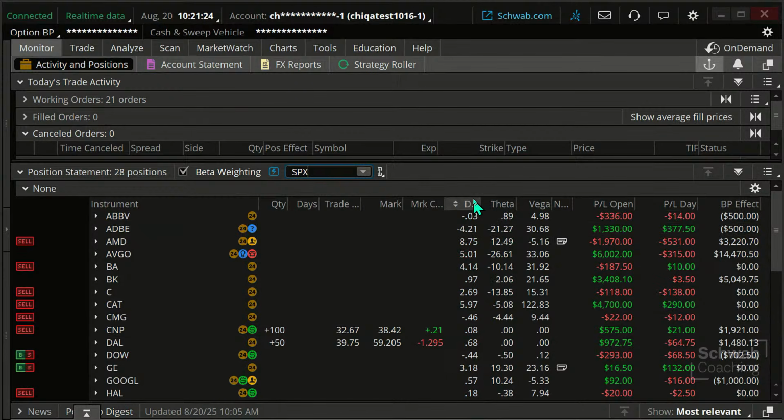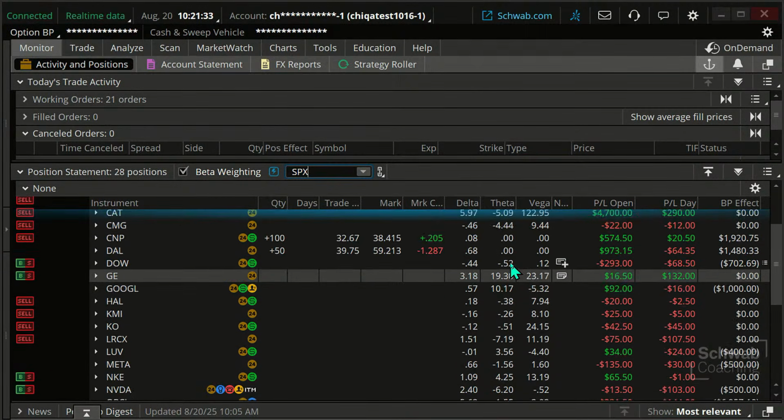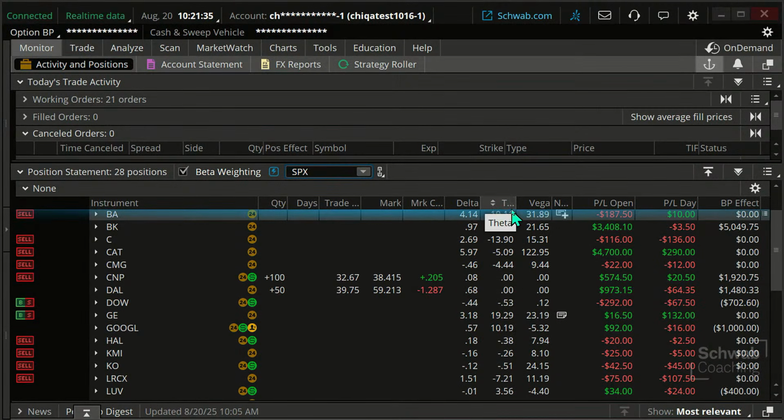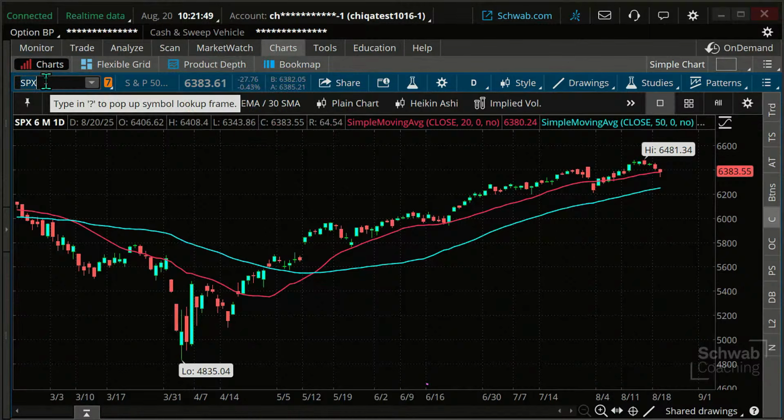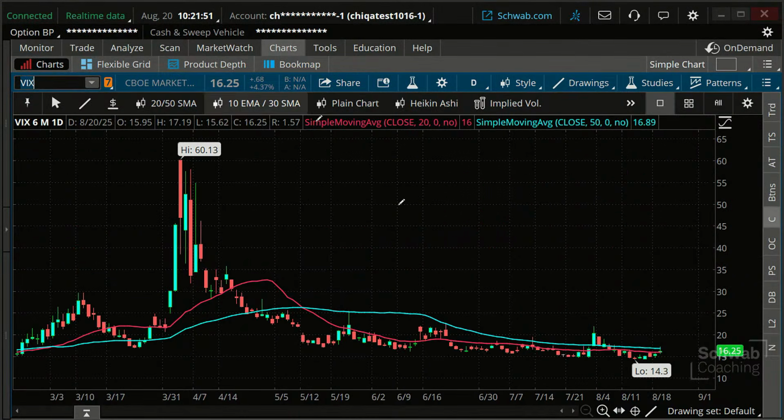Second thing, theta. I'm not going to necessarily emphasize the theta. I'm going to do a vertical spread where theta is probably not going to be the biggest consideration, since those contracts are largely going to offset each other. And in terms of vega, let's start with the VIX. Here's the VIX. Here's implied volatilities. And you can see where they are, and you can see where they've been.